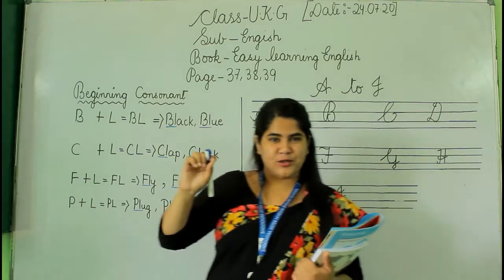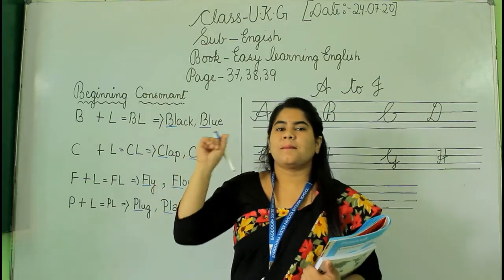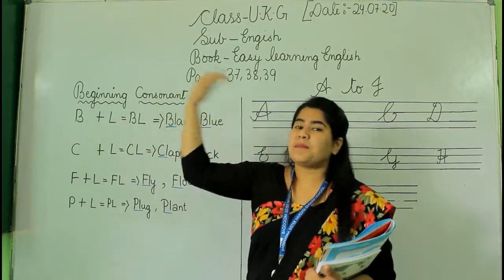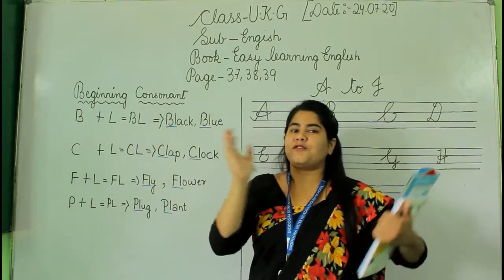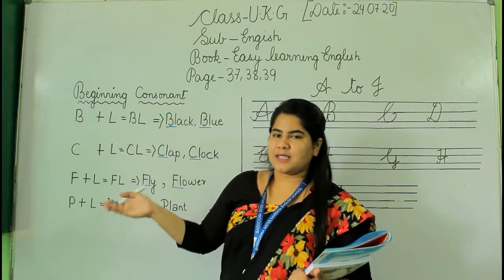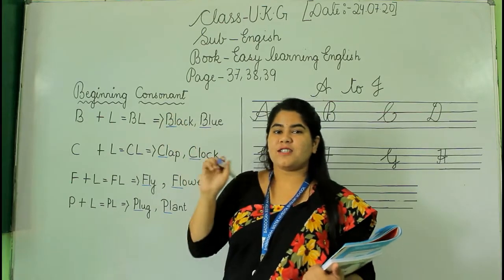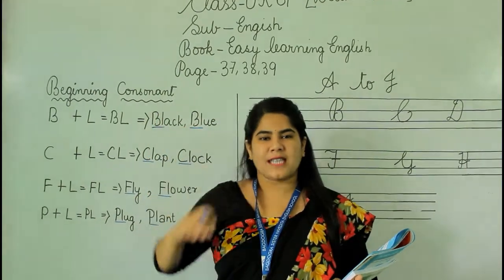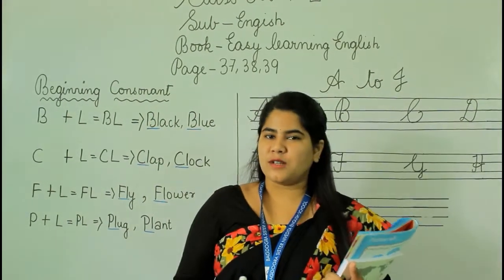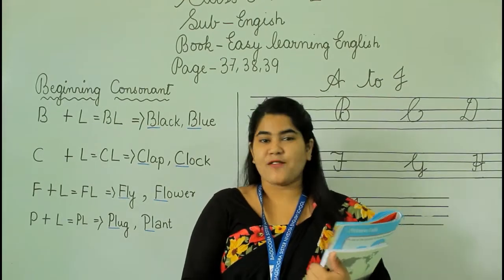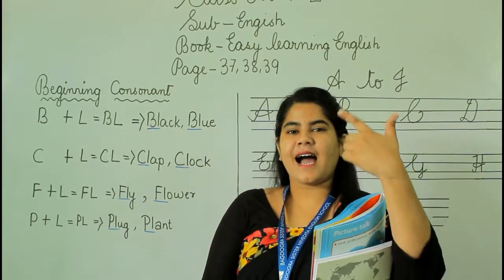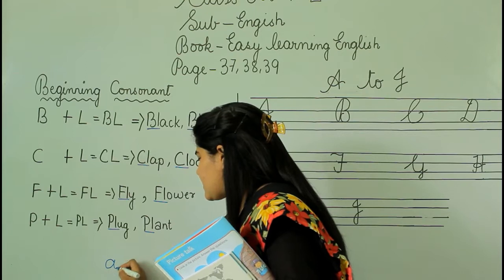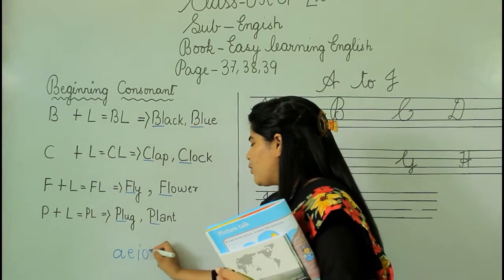Today we are going to do beginning consonant blend. Okay, beginning means you know very well, as we have done in the previous class also. Beginning means the first letter of any word, and the consonant, the meaning of consonant, do you know? As from in our alphabets, that is from A to Z, we have 5 vowels letter, and what are they? A, E, I, O, U. Okay, I'm gonna write on the board, that is A, E, I, O and U.